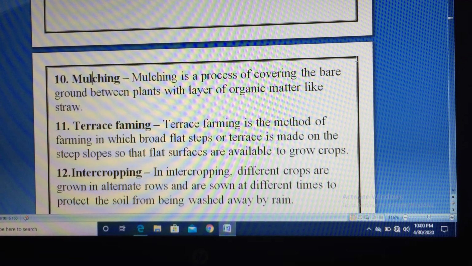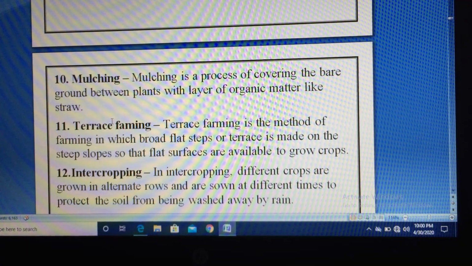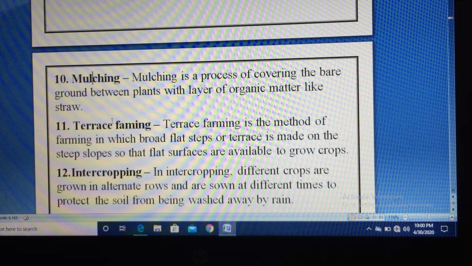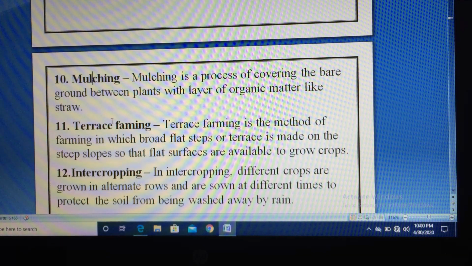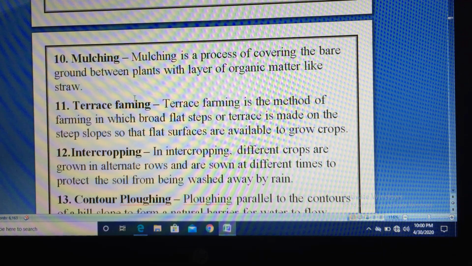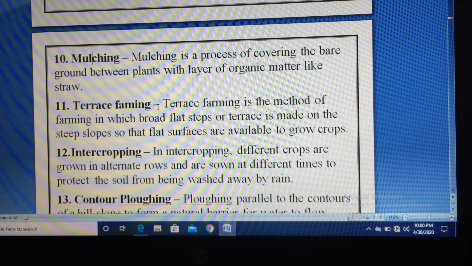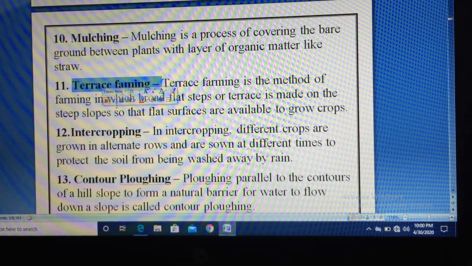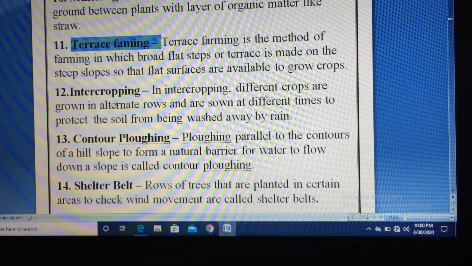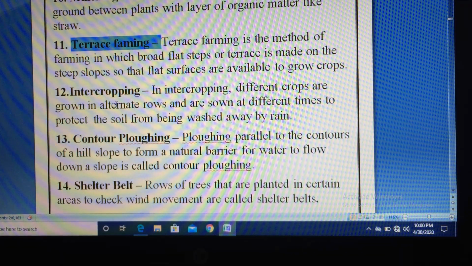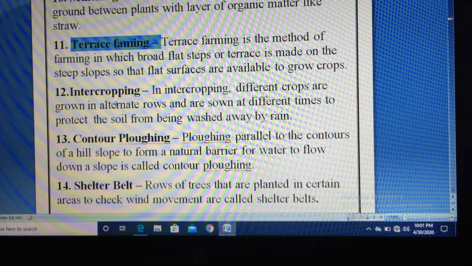Mulching is a process of covering the bare ground between plants with a layer of organic matter like straw. So between two rows the organic matter is spread like straw. So this is known as mulching. Next is terrace farming. Terrace farming is the method of farming in which broad flat steps or terraces are made on the steep slopes so that a flat surface is available to grow crops. So on the flat surface we grow crops.